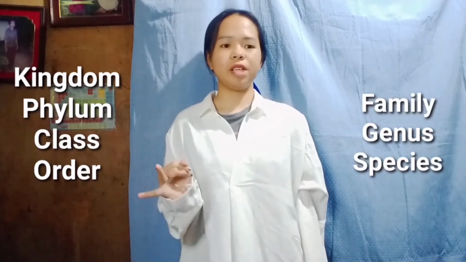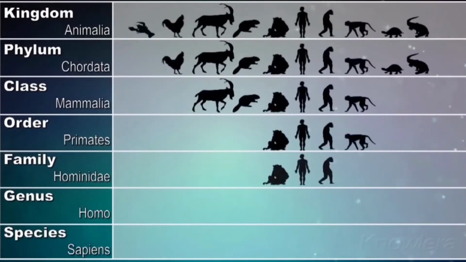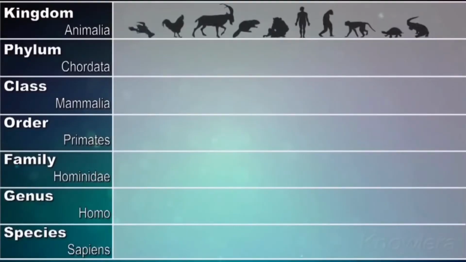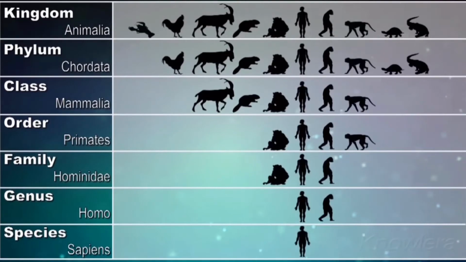Linnaeus's system of classification uses 7 taxa, which are arranged in logical order from the most general to the most specific: kingdom, phylum, class, order, family, genus, and species. In interpreting the taxon hierarchy, the similarity among organisms is inversely proportional to the number of species. For example, if you go higher in the Linnaean hierarchy of taxa, expect a decrease in similarities among organisms, but expect an increase in the number of organisms that belong to that taxon.